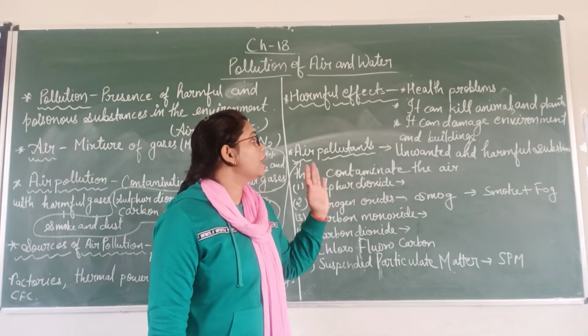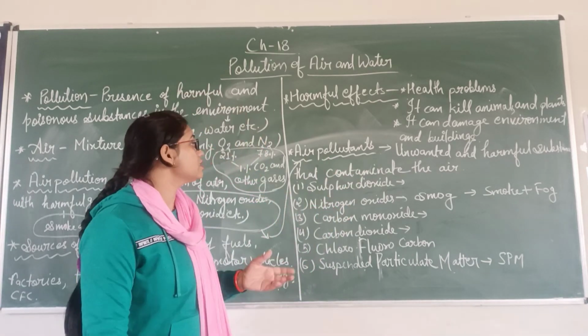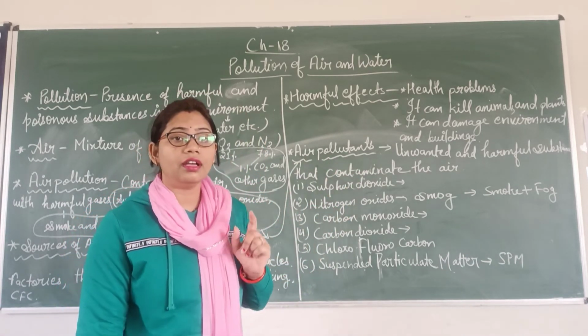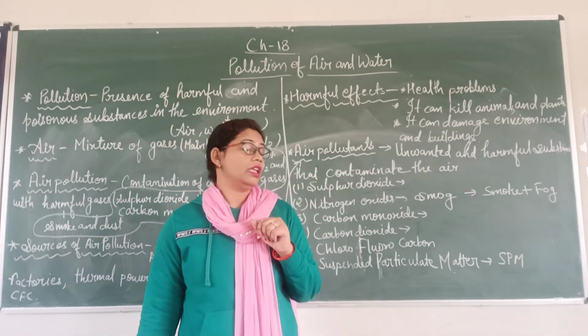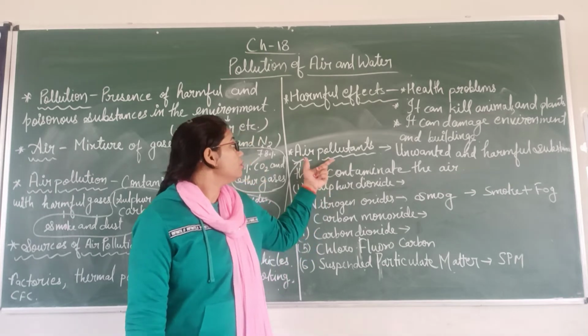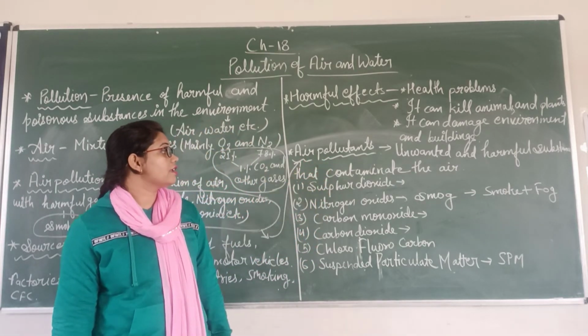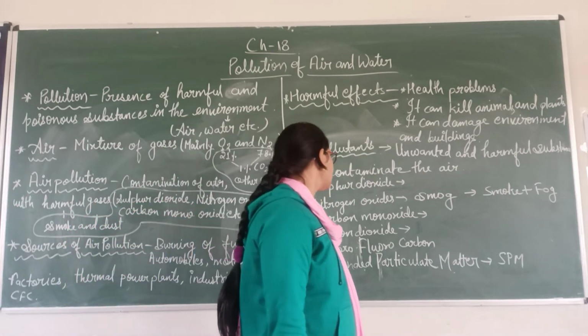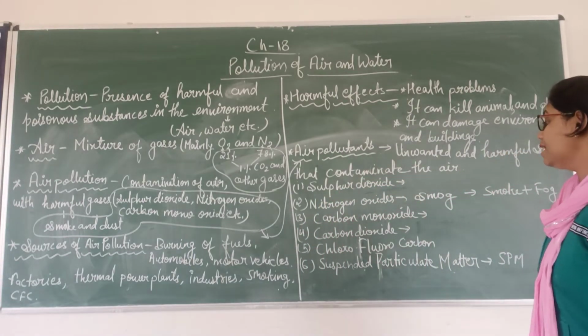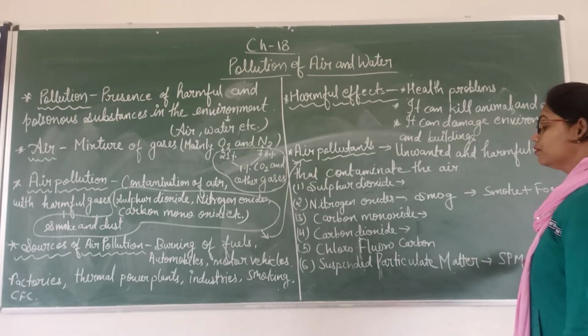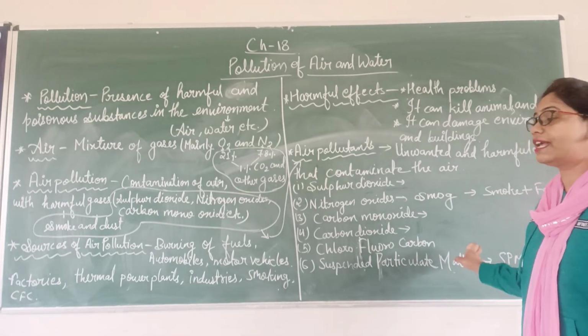These are unwanted and harmful substances that can contaminate the air and disturb the composition of the air. And what are those air pollutants? These are sulfur dioxide, nitrogen oxides, carbon monoxide, carbon dioxide, chlorofluorocarbon, and suspended particulate matter, which is also called SPM.